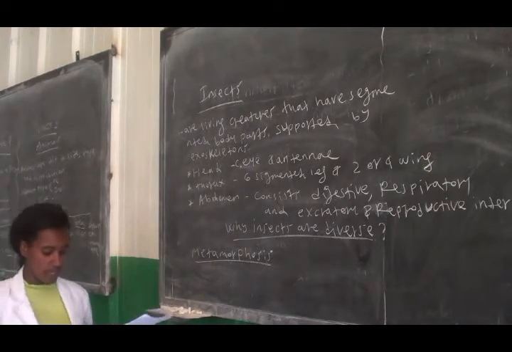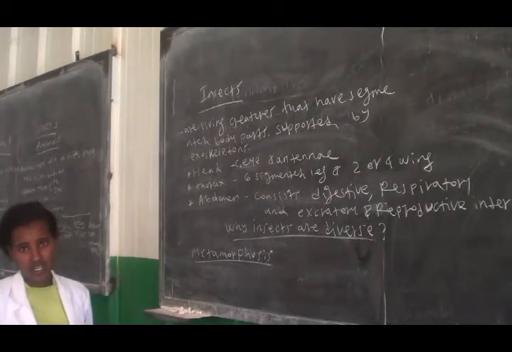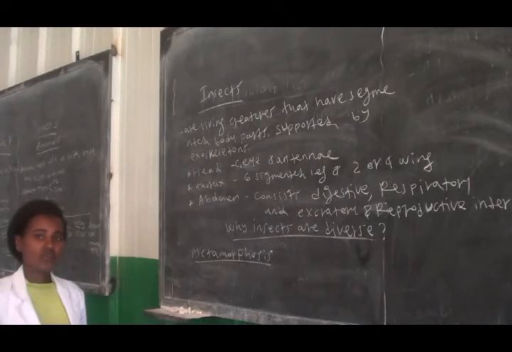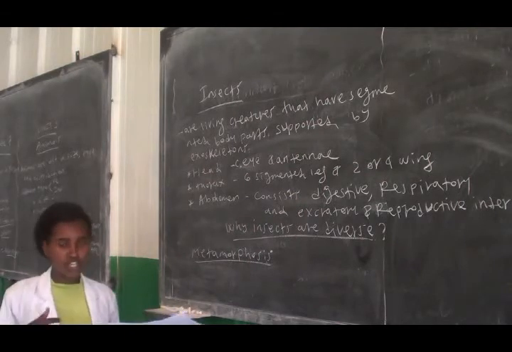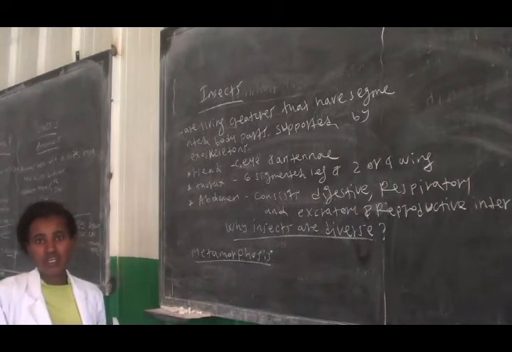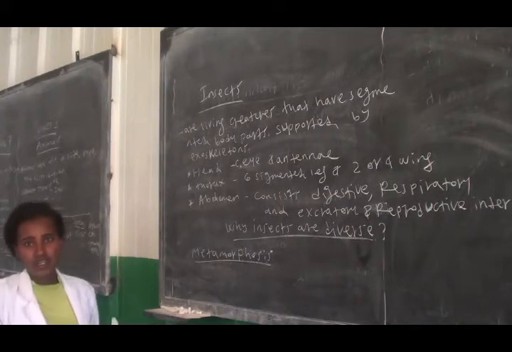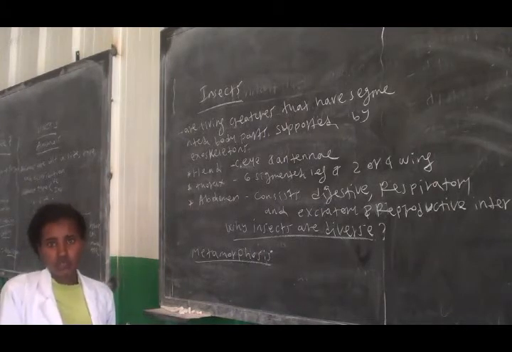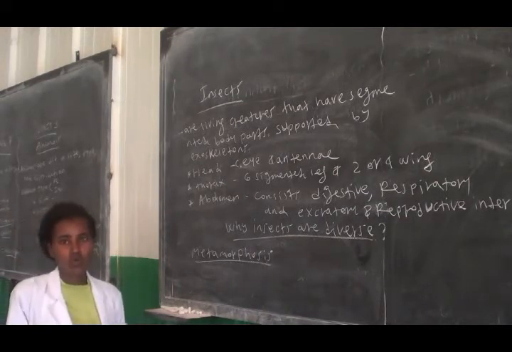The second one is they are able to adapt to different physical conditions. They can live in an area which has different physical conditions. Physical conditions mean things like temperature, humidity, and the like. So they can adapt to those kinds of physical conditions without any problem. The third one is they are able to adapt to changing conditions. They can live in an area which does not have constant conditions. For example, in some area there may be high temperature and then low temperature. So insects can live in an area which has no constant temperature or constant humidity.